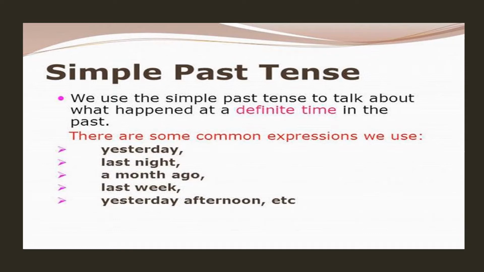When we are talking about simple past, we are talking about actions that were completed at a particular time in the past, which I have called a definite time. For example, I ate, I lived, I walked, I rested. You ate, you came, you rested. So my verb is in the simple past form and my action happened in the past at a definite time.